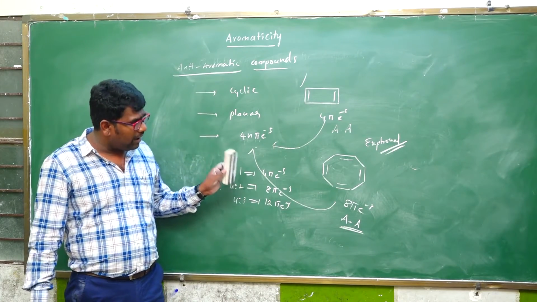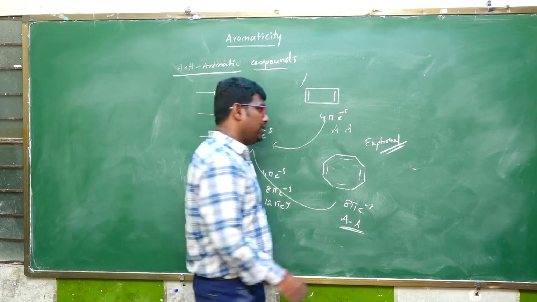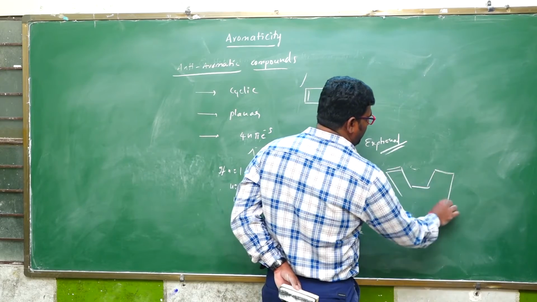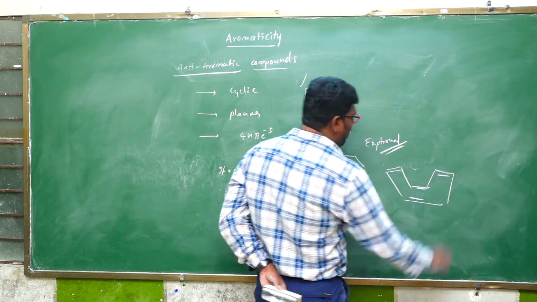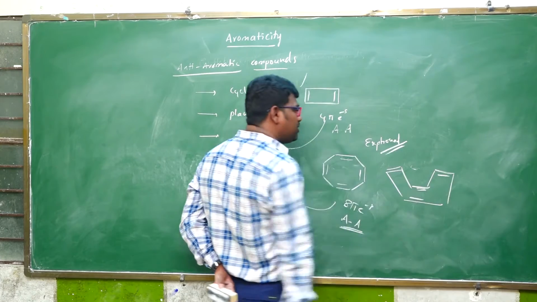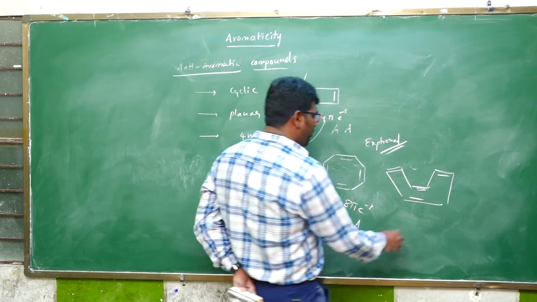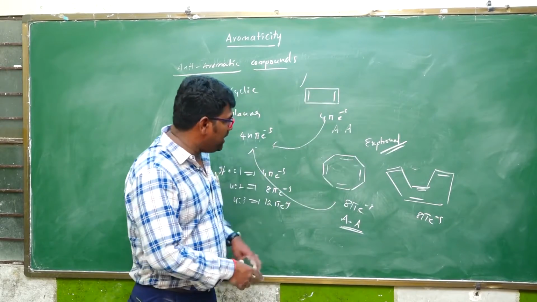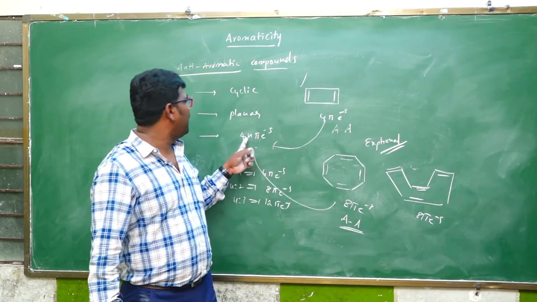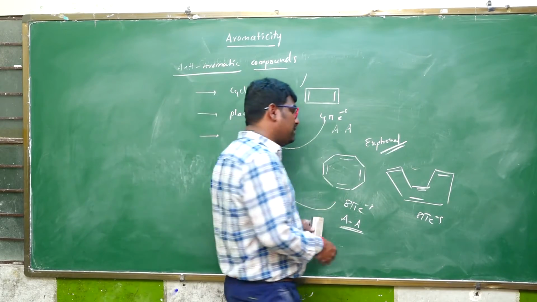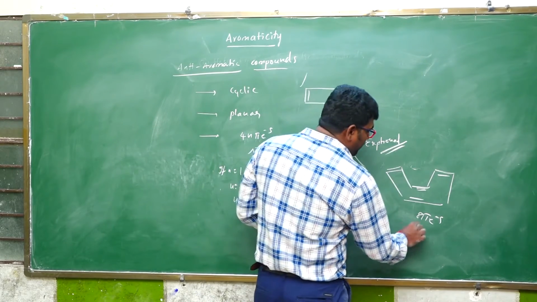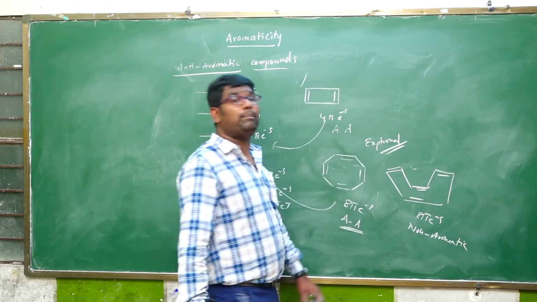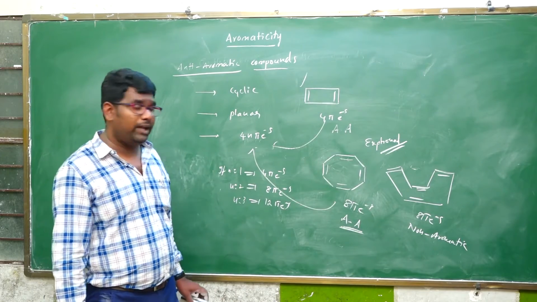Cyclooctatetraene is anti-aromatic, but in tub shape, this is the tub shape. To observe this, here also, how many pi electrons? Here also 8 pi. 8 pi means anti-aromatic, but it is not anti-aromatic. It is a non-aromatic system. It is not planar.